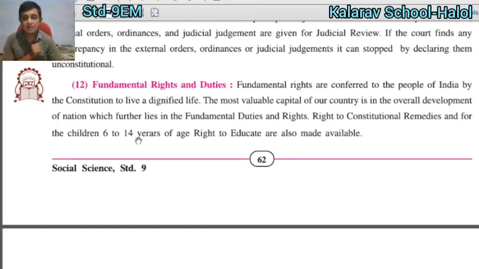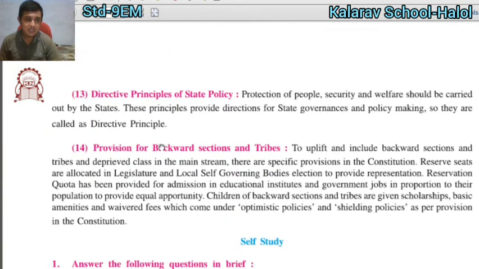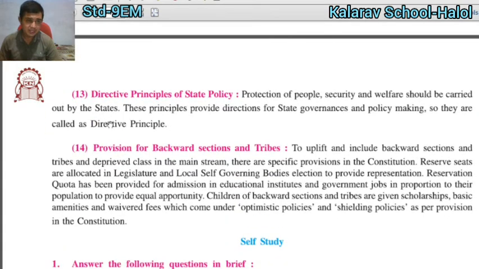Under the Sarva Shiksha Abhiyan, this right to education is working. So compulsory education from 6 to 14 years is given.